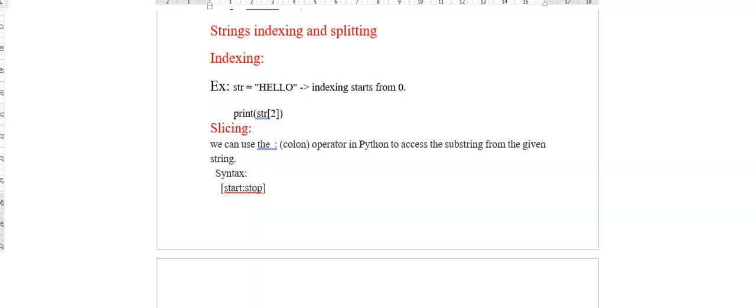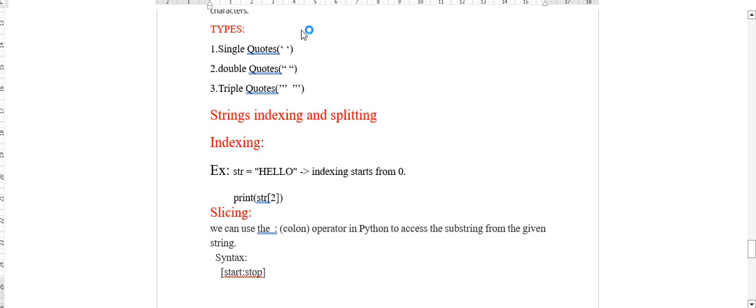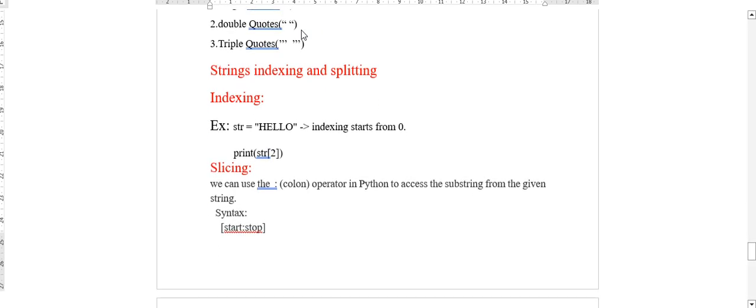Remember, I think you understood about some types which we will be using in strings, which is very important. Don't think that it is a small topic, but it's very important when we are doing a huge amount of programming. So the small topics are also very important. So remember. Now let's see what is indexing and slicing.